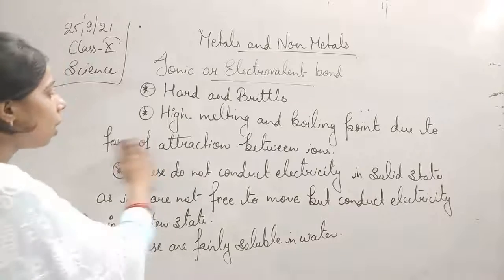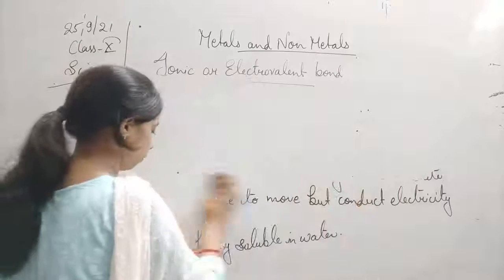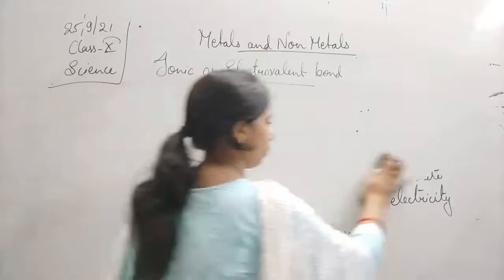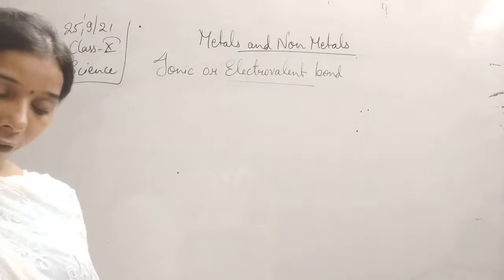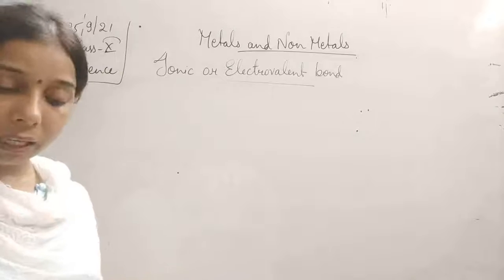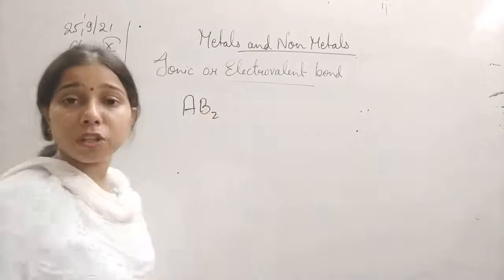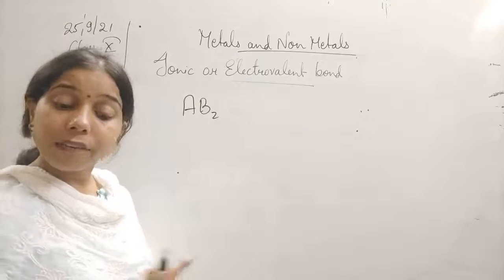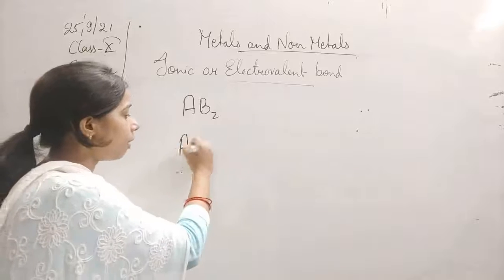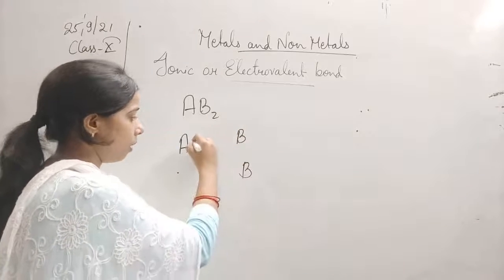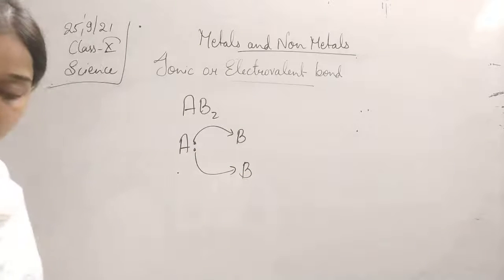Okay, here is one question: in the formation of a compound AB2, A gives one electron to each B atom. A has given an electron to each of the two B atoms.